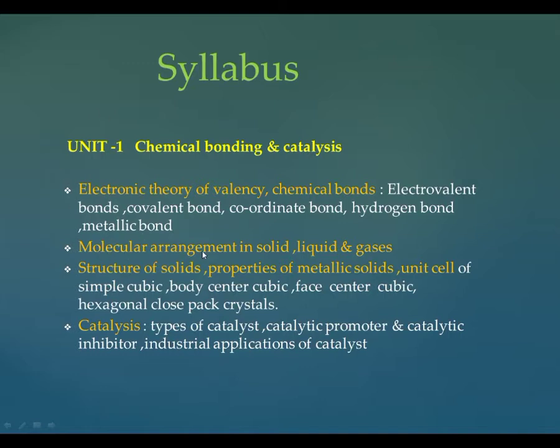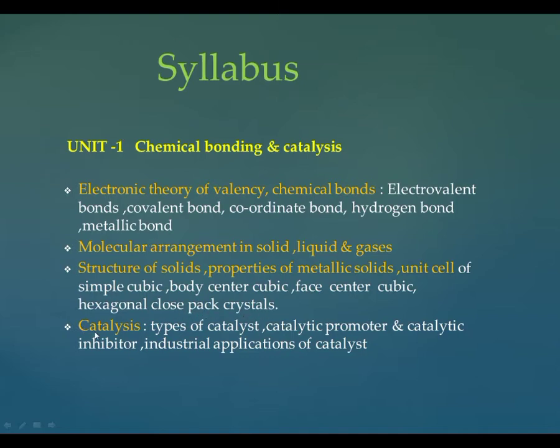Next is molecular arrangement in solids, liquids and gases. Next is the structure of solids, properties of metallic solids and unit cells. In this topic, we discuss different types of unit cells: simple cubic unit cell, body centered cubic unit cell, face centered cubic unit cell, and hexagonal close packed crystals.